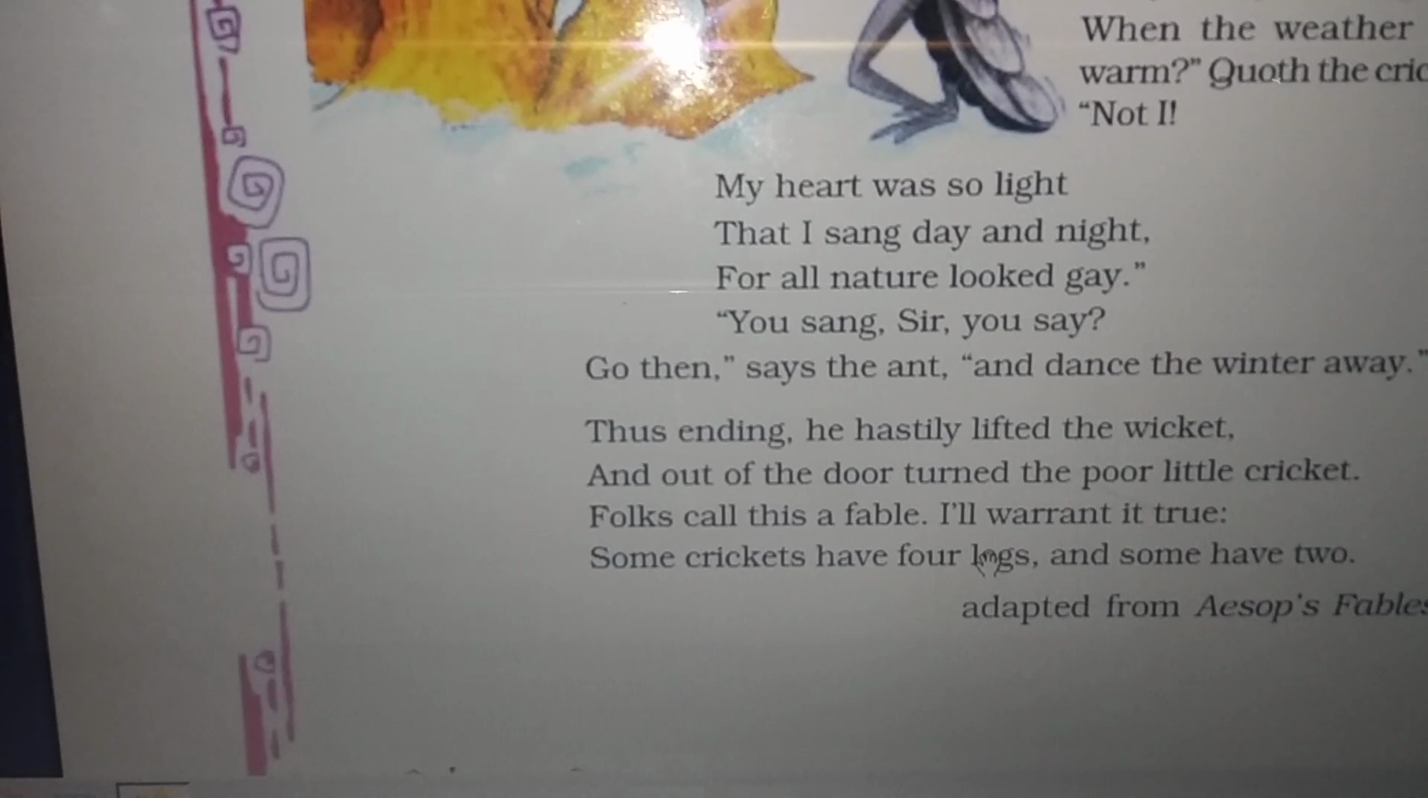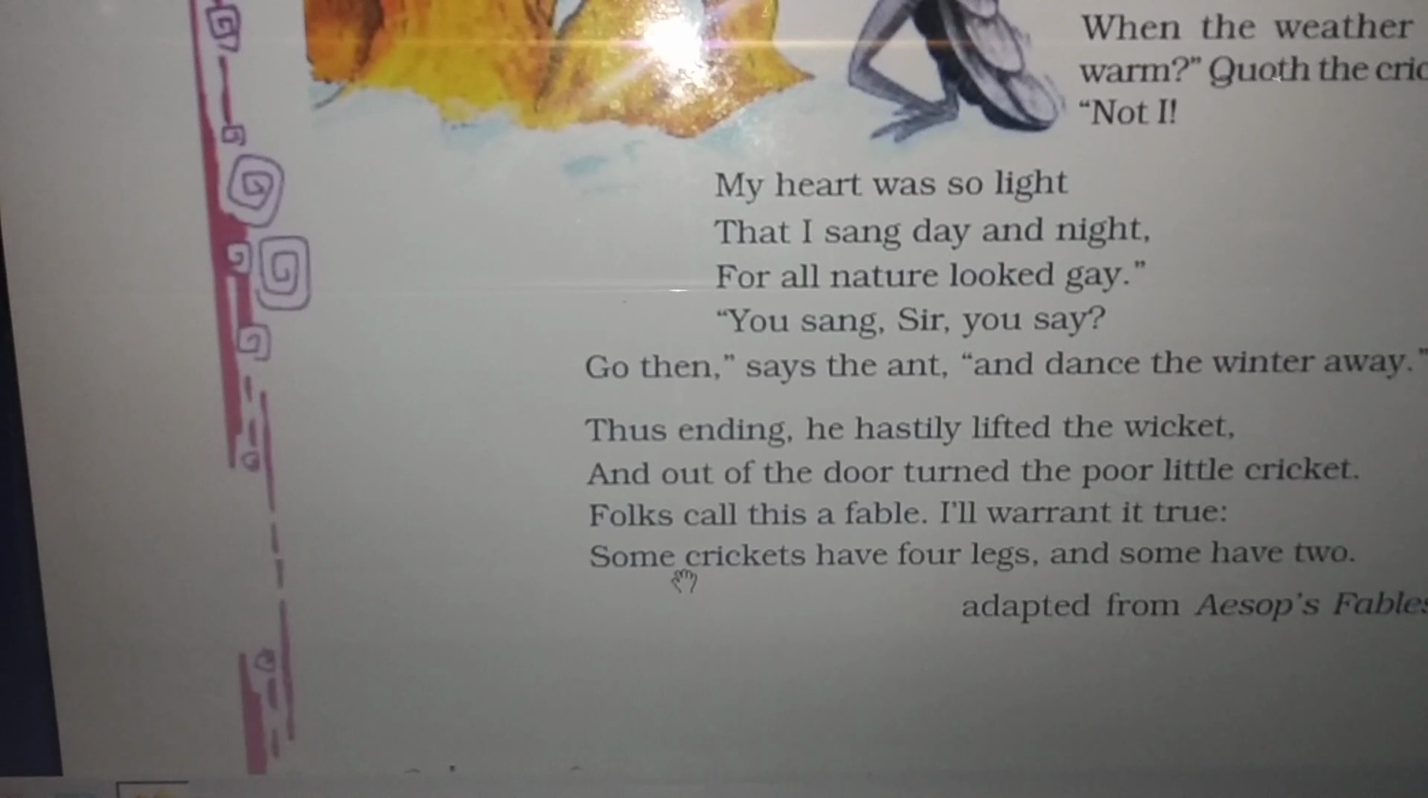Some crickets have 4 legs and some have 2. So we already know that crickets have 4 legs, but here some have 2. It means it is referring to human beings. So we humans have 2 legs, and some of us are also like the cricket. We do not save anything for our future. So the poem speaks about far-sightedness. The poem speaks about how we should plan for our future. The poem gives a very good lesson to the cricket that one should not depend on others and one should work for his own well-being. So here we have come to the end of the poem.